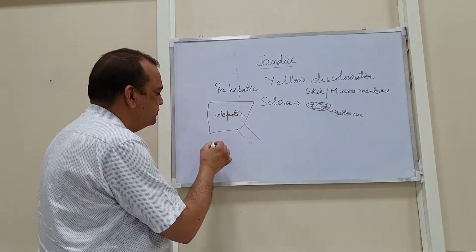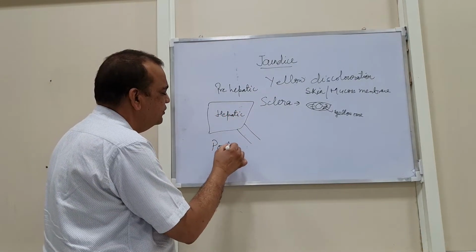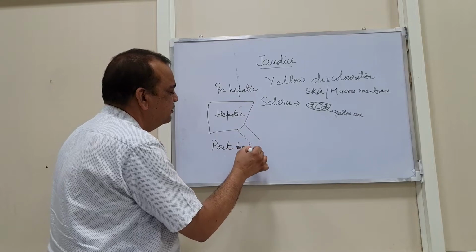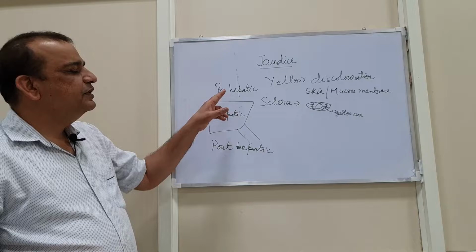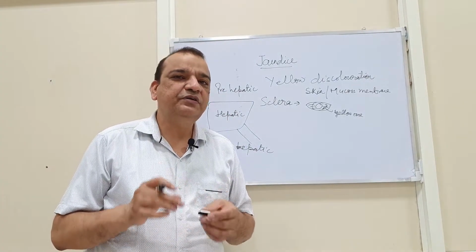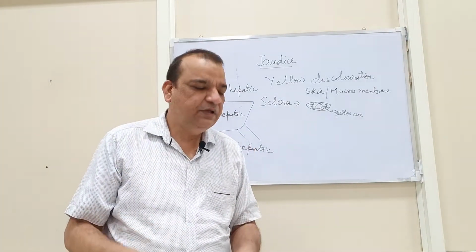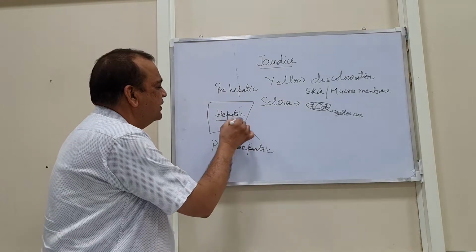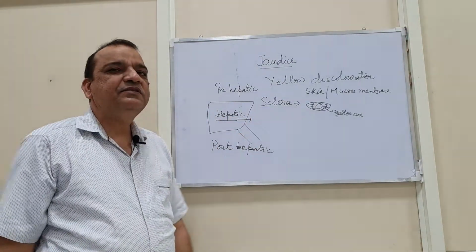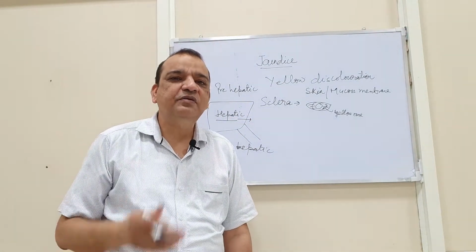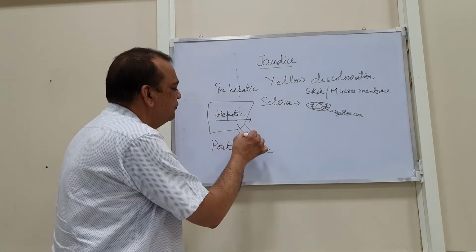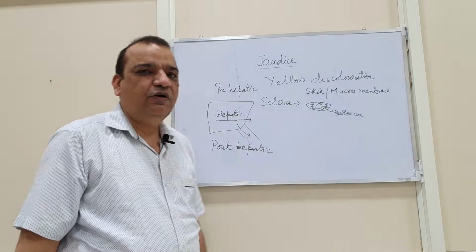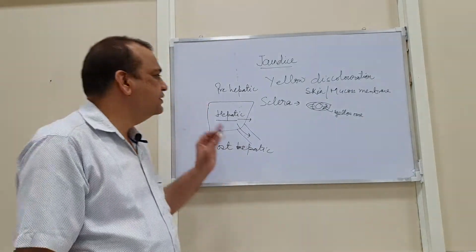Pre-hepatic means excessive production of bilirubin. Hepatic means the hepatic cells, or hepatocytes, are deranged, some problem in the liver. Post-hepatic means the flow of bile is obstructed somehow. So there are three things.